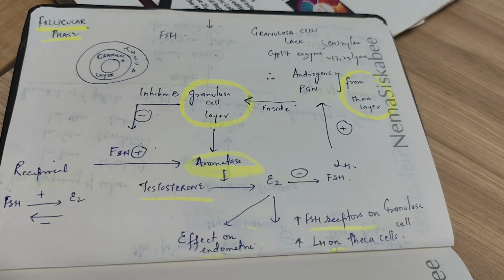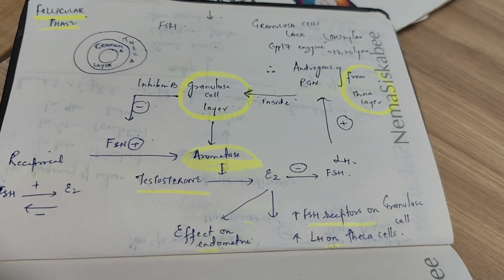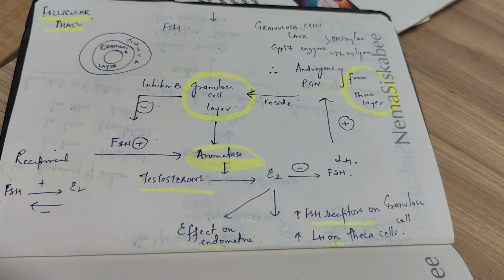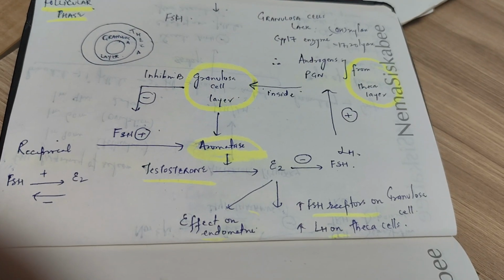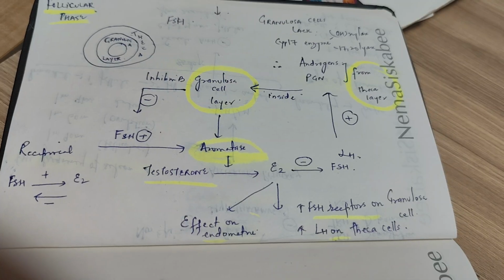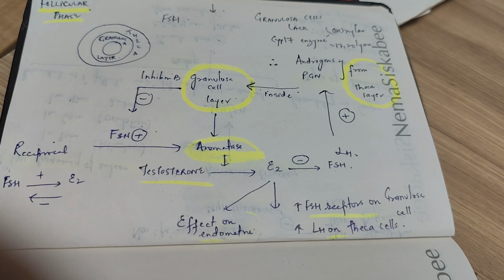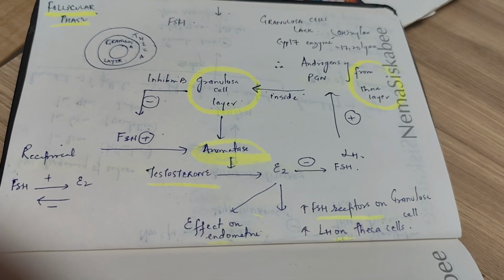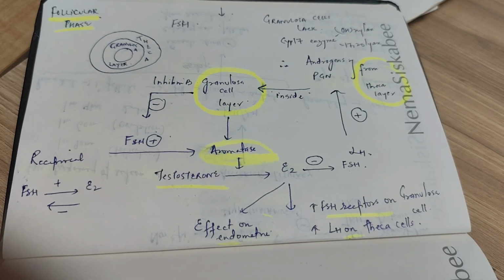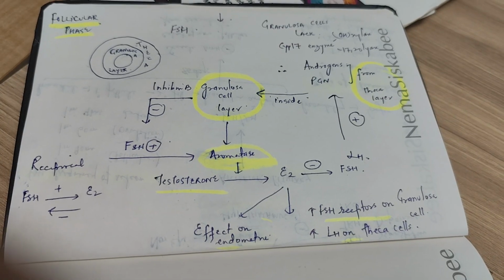The main estrogen in the body during the follicular phase is estradiol. This estradiol acts on the endometrium to prepare it for future pregnancy, to cause proliferation of endometrial cells, and to increase the thickness of the endometrium. Also, E2 increases LH receptors on theca cells and FSH receptors on granulosa cells. Estradiol exerts a negative feedback effect on FSH. So the relationship between FSH and estradiol is reciprocal: FSH causes production of estradiol, whereas estradiol inhibits release of FSH.